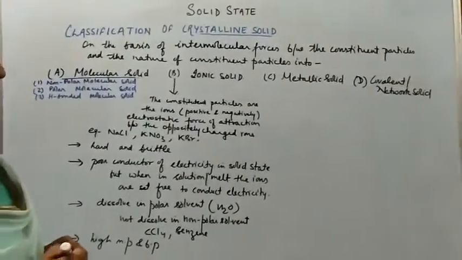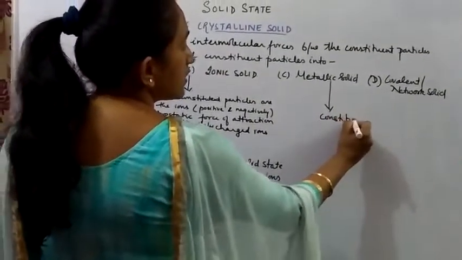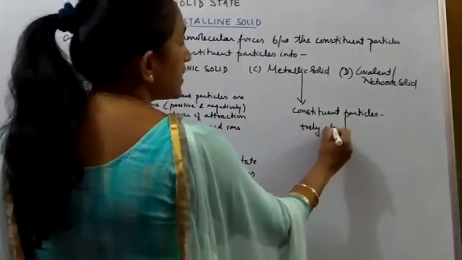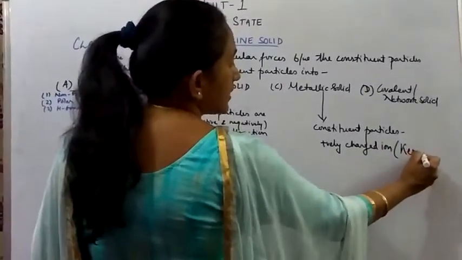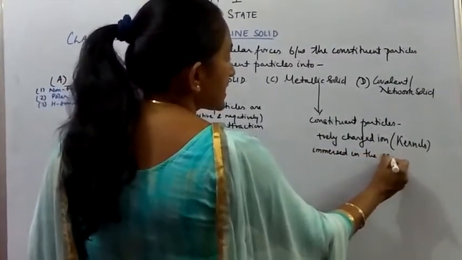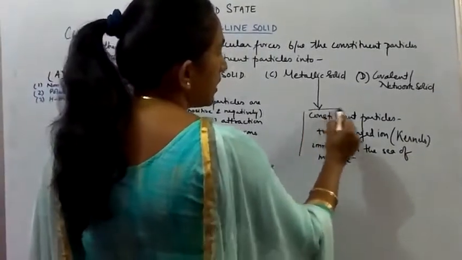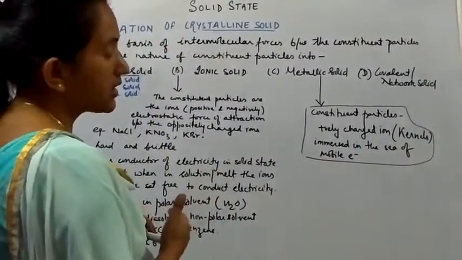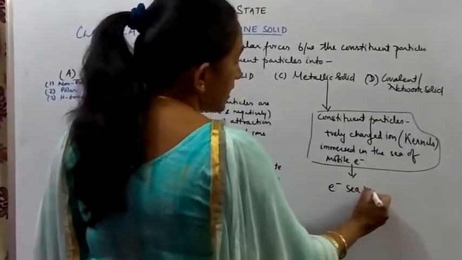Now the next type of solid is the metallic solid. In the metallic solid, the constituent particles are positively charged ions, that is metal ions, called kernels, immersed in the sea of mobile electrons, right? So in the metallic solid, the constituent particles, the positively charged ions called kernels, are immersed in the sea of mobile electrons, and this theory is known as the electron sea model theory, right?